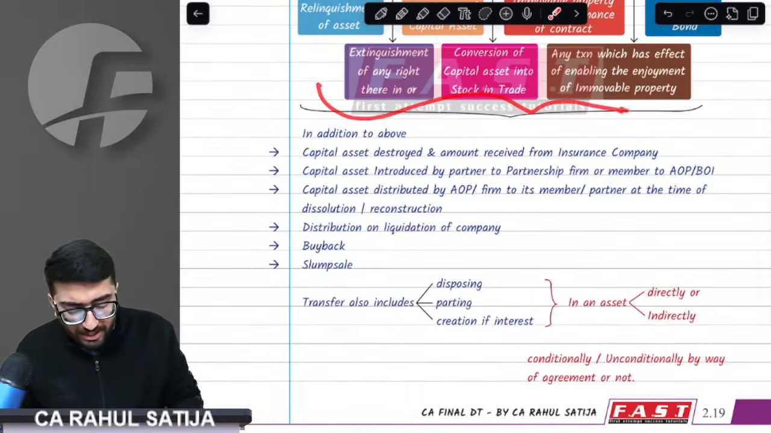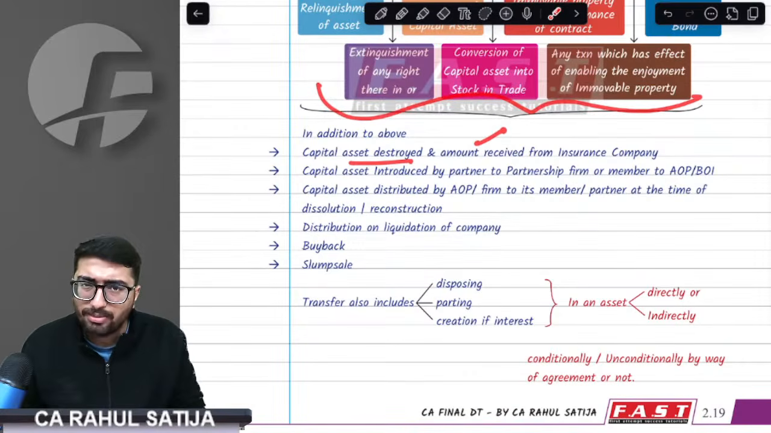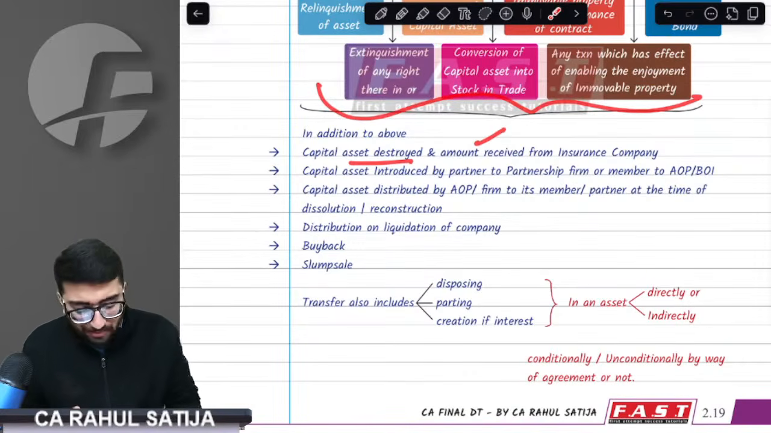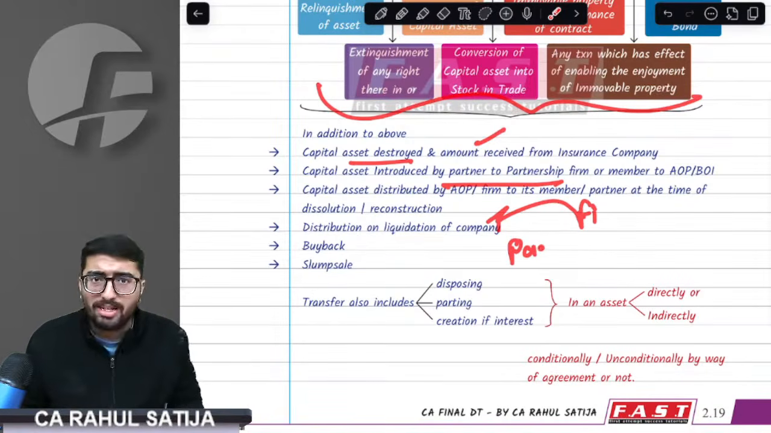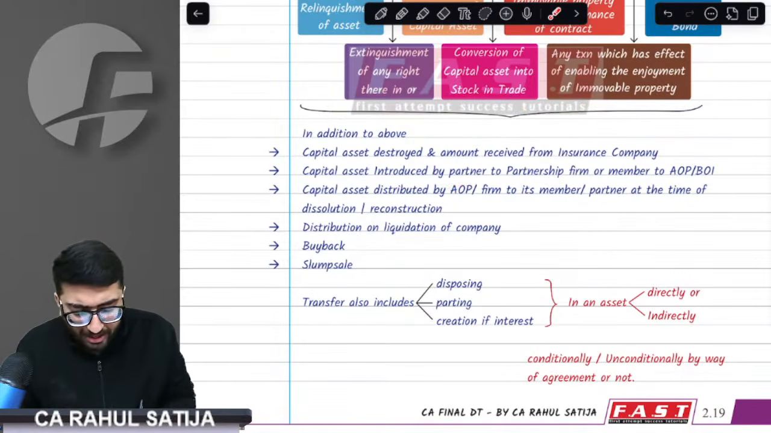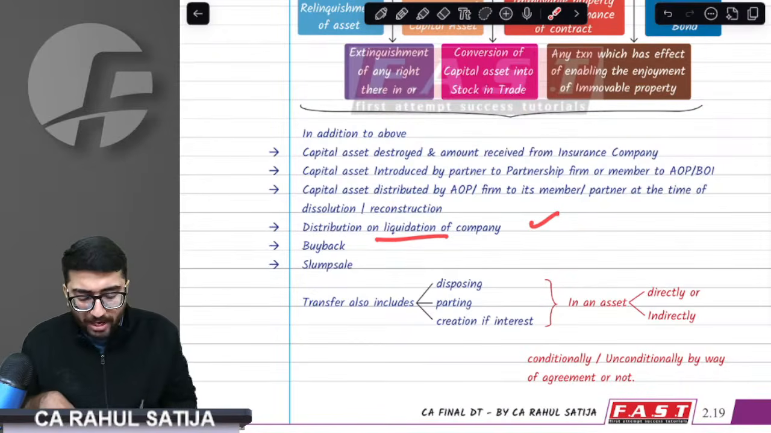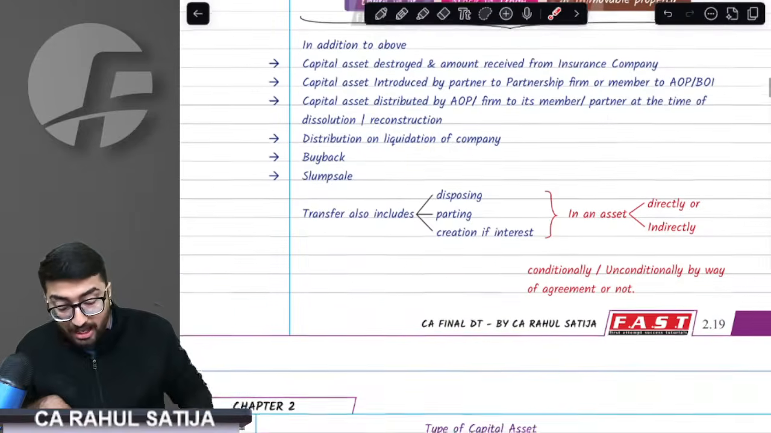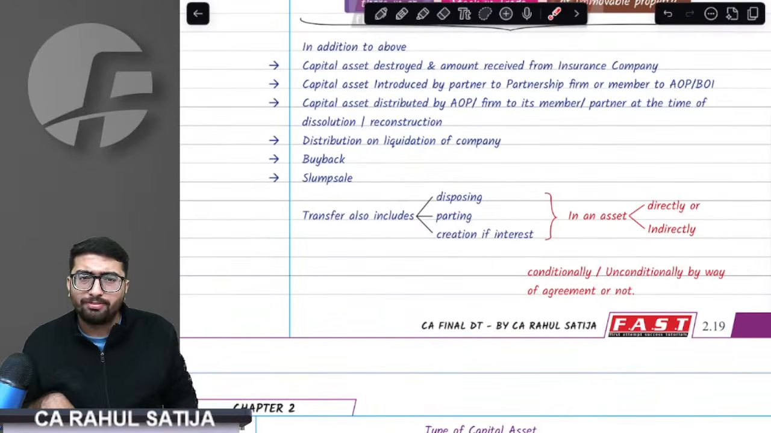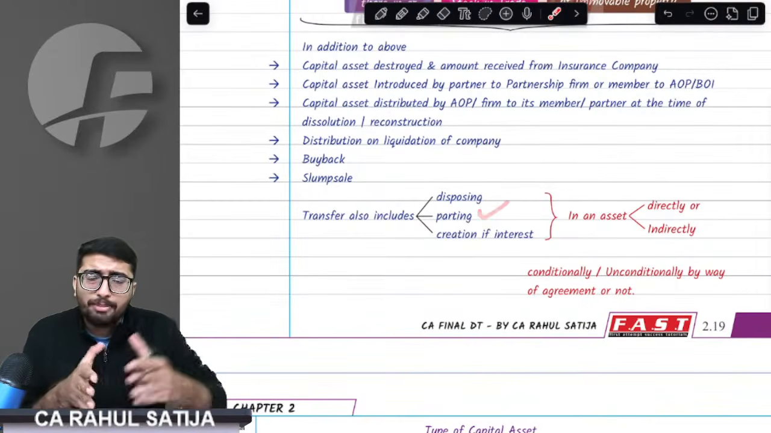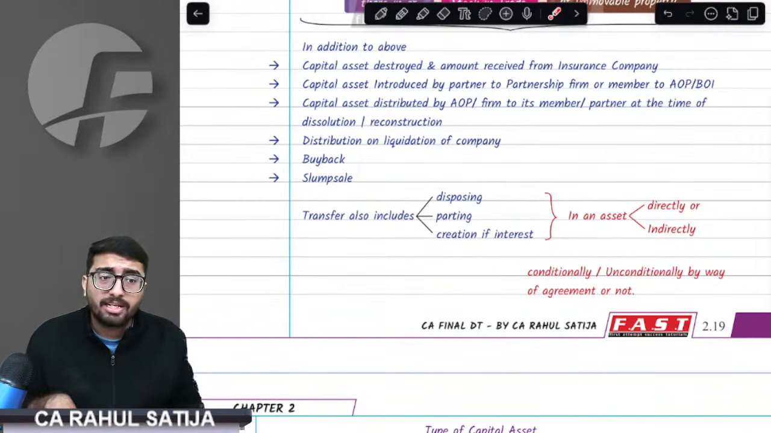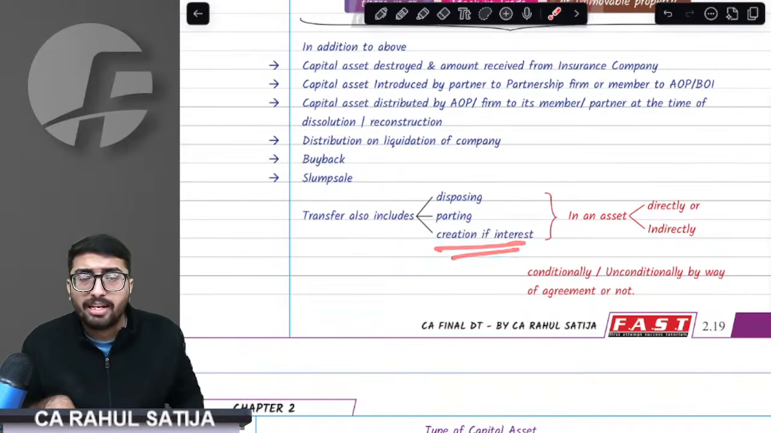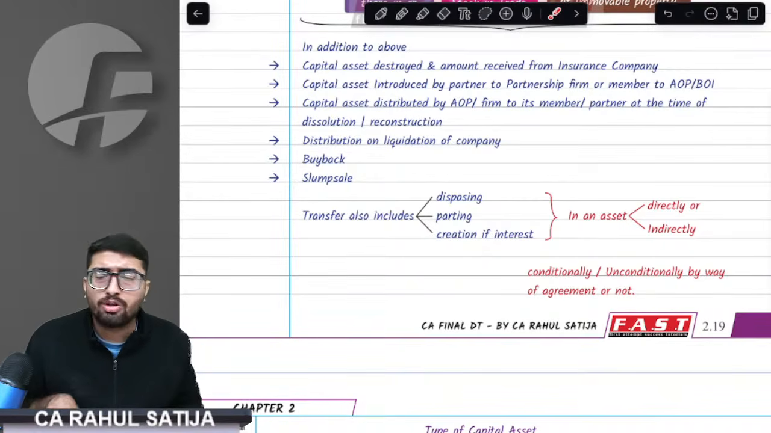Based on the above definition, I can clearly say that destruction shall also amount to transfer. If any capital asset is destroyed, if partnership firm gives any asset to partner, it shall also amount to transfer. If we have any liquidation happening, that shall also amount to transfer. Any buyback, any slump sale, everything shall amount to transfer. If any asset is being disposed of, for example, thrown, that shall also amount to transfer. If any asset is being parted off, that shall also amount to transfer. And at last, if any asset against which interest has been created, that shall also amount to transfer.